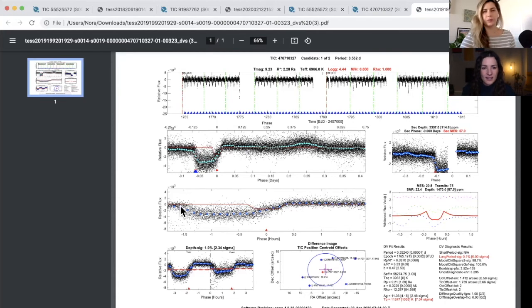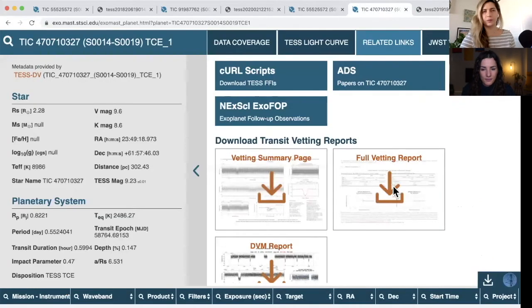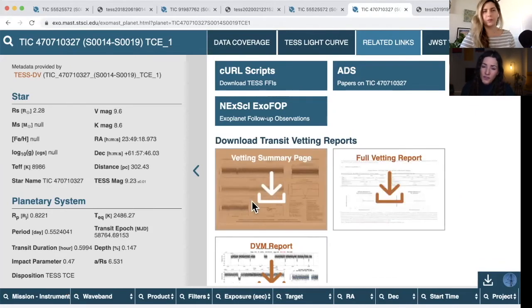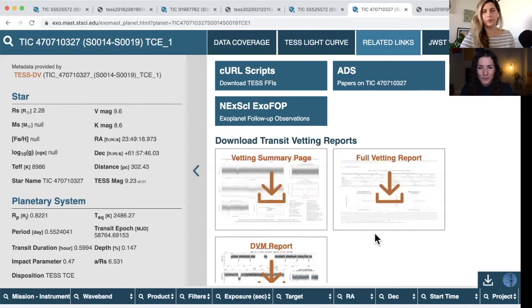So yeah, at least what I find the most useful thing about exoMAST is these vetting summaries. We've only talked about the vetting summary. There are also full vetting reports, but we should do an entire different episode on those because they are very long and there is a lot of information to unpack. But when I do look at a candidate, if there is a TCE vetting summary or vetting report for it, I would always look at those first to find out why it was flagged and why it was not promoted to the TOI status, the test object of interest. So yeah, I would advise you to do that too.